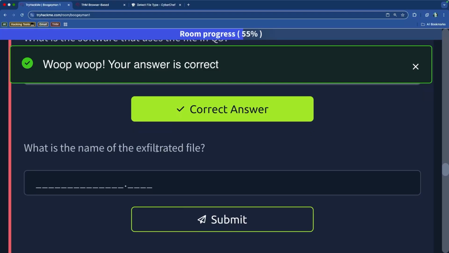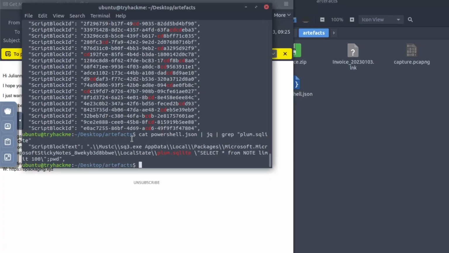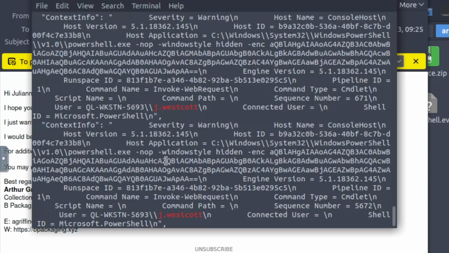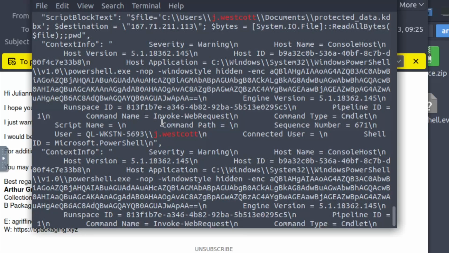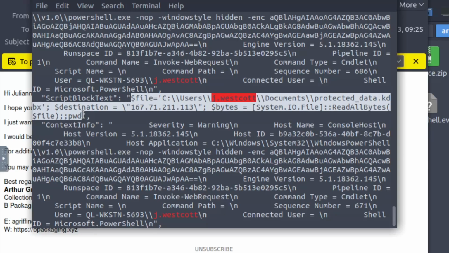And what is the name of the exfiltrated file? Let's see if we can find that information. All right, so here's what I found. The very first thing that I did was start searching for J Westcott. Now, for whatever reason, even when I use JQ, it doesn't prettify the output. It still gives this jumbled output. But you just scroll up a little bit. You don't have to go too far. And then you see for the field script block text, there is what seems like a command.